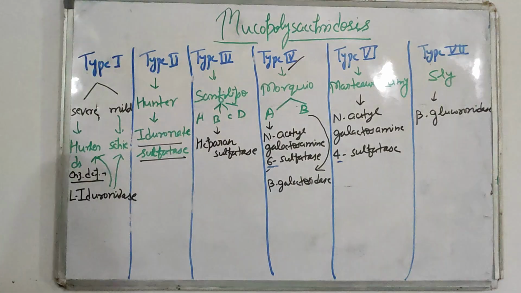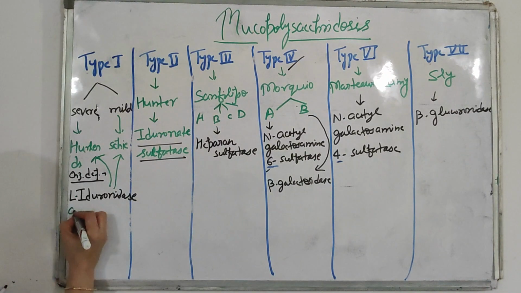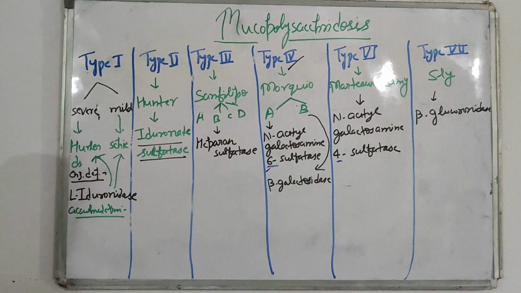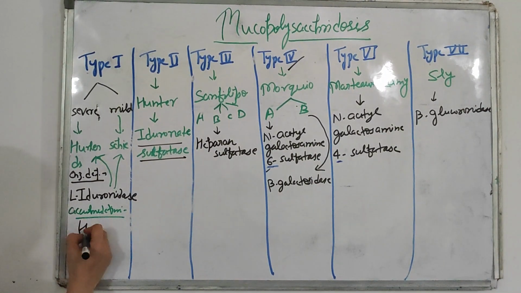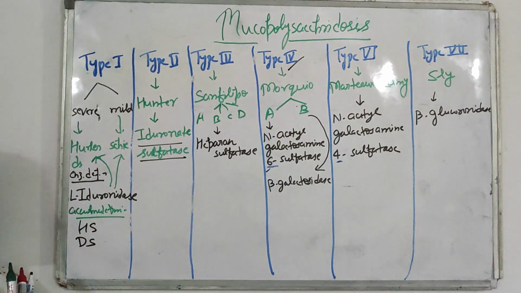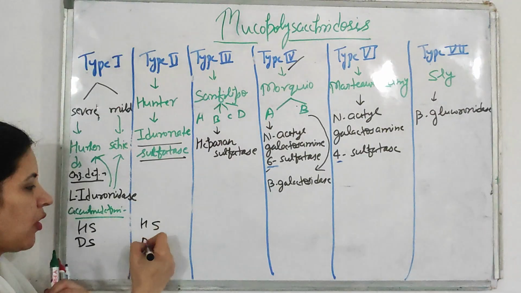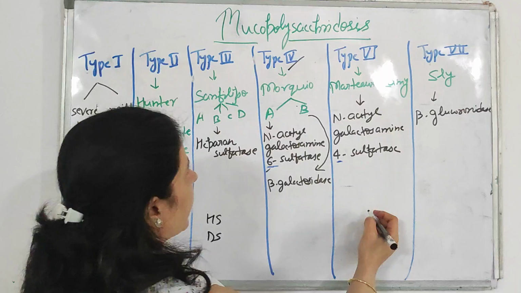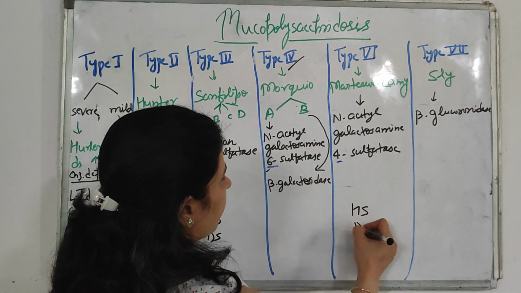Okay. Now comes what could accumulate in the body. Accumulation. If these enzymes are lacking, then what is accumulated in the body? If the enzyme is not there, then what will accumulate? So remember, in all these disorders, heparan sulfate and dermatan sulfate are accumulated in all. Okay. Heparan sulfate and your dermatan sulfate.